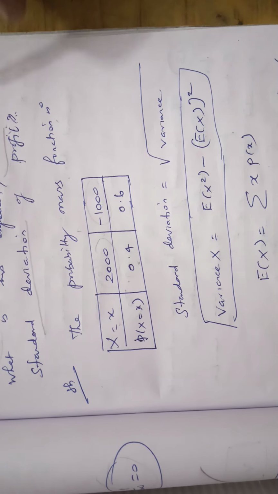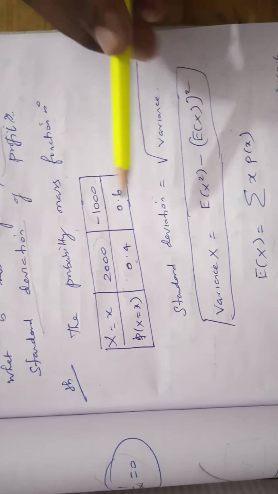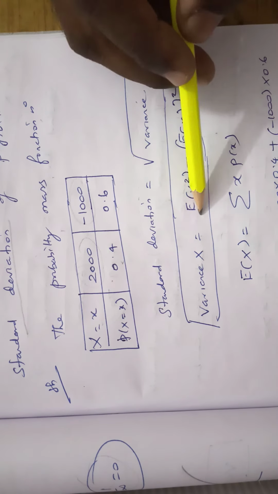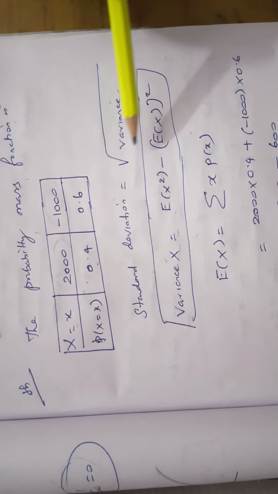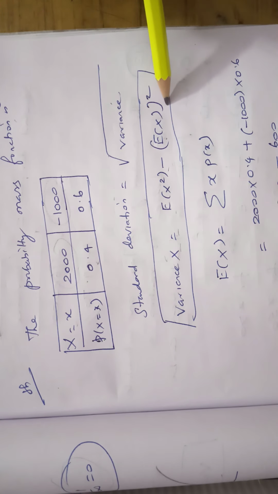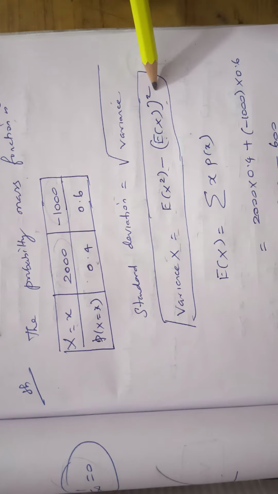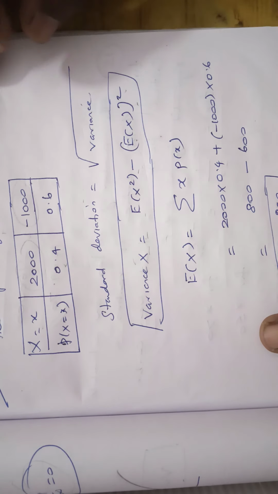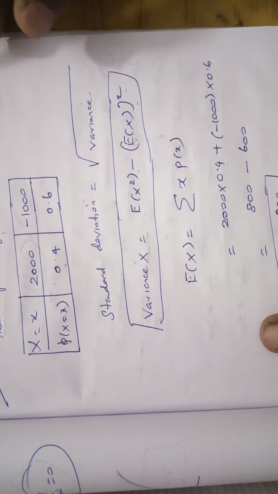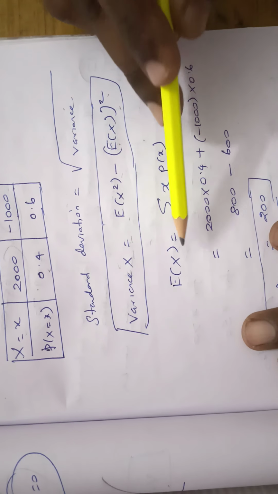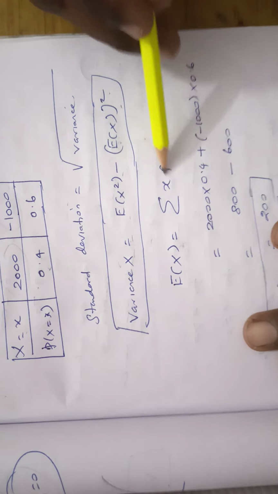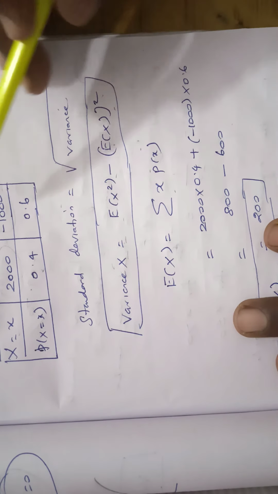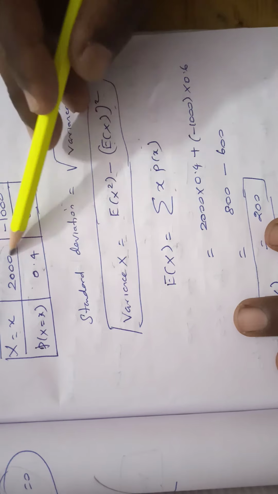The standard deviation formula is square root of variance. First we have to calculate the variance. Variance of x formula is E of x square minus E of x the whole square. First we take E of x. This problem is a discrete case, so the formula is E of x equals sigma x into p of x, which means we multiply these two and then add.